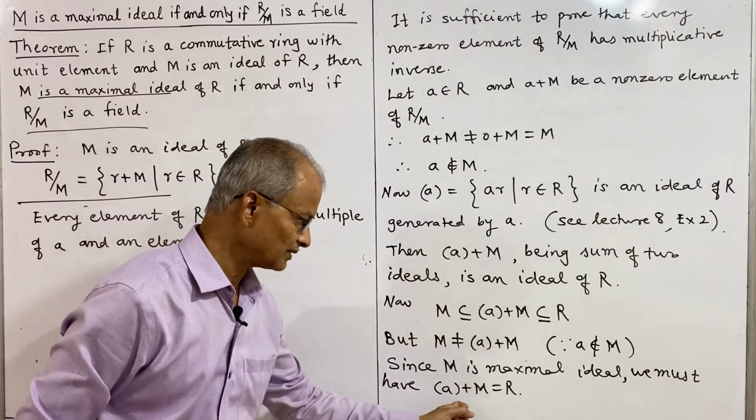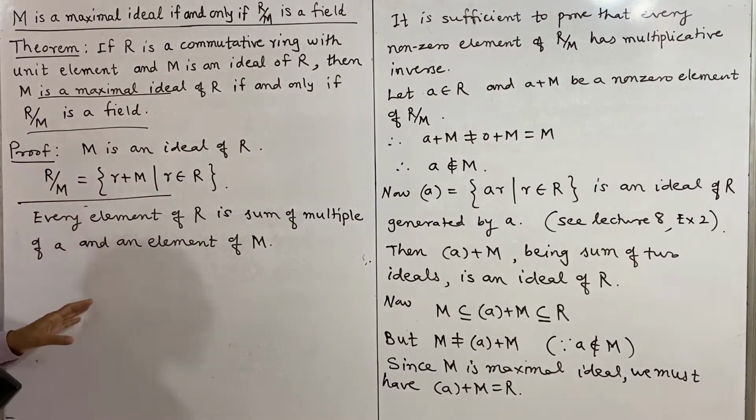So this is what R is expressed as, and we know R is a ring with unit element.